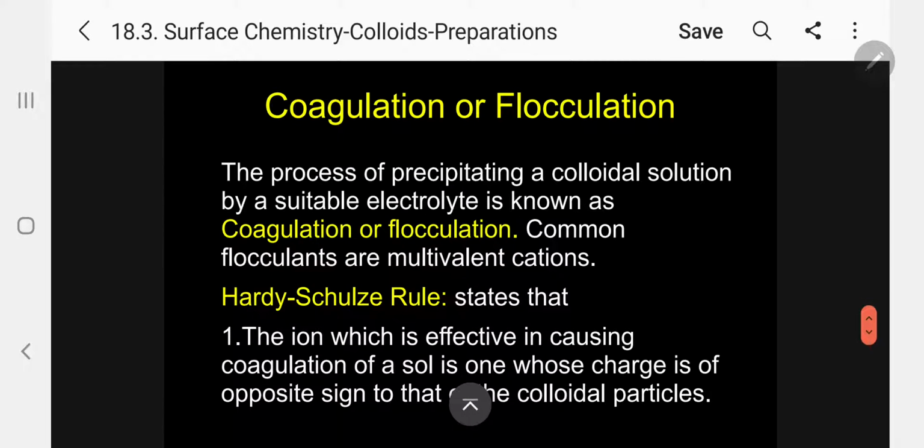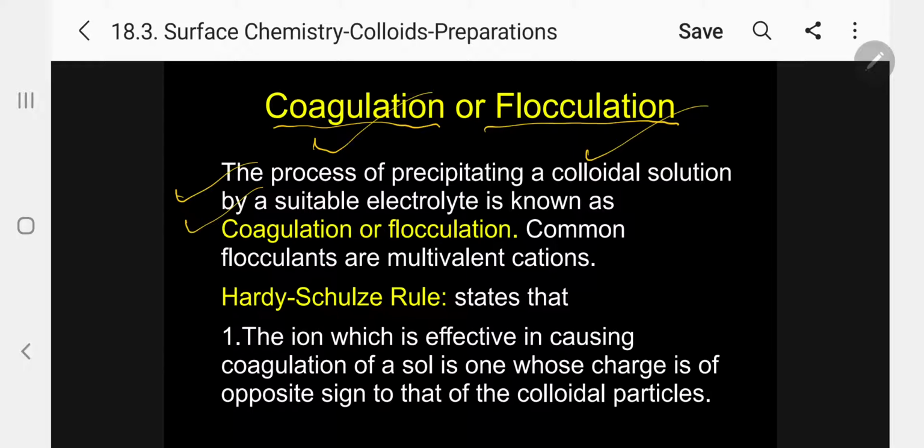So here I have to indicate regarding coagulation or flocculation. What is coagulation or flocculation? The process of precipitating a colloidal solution by a suitable electrolyte is known as coagulation. Kindly follow. From the precipitate we are preparing colloidal solution, that is called peptization, we have seen.